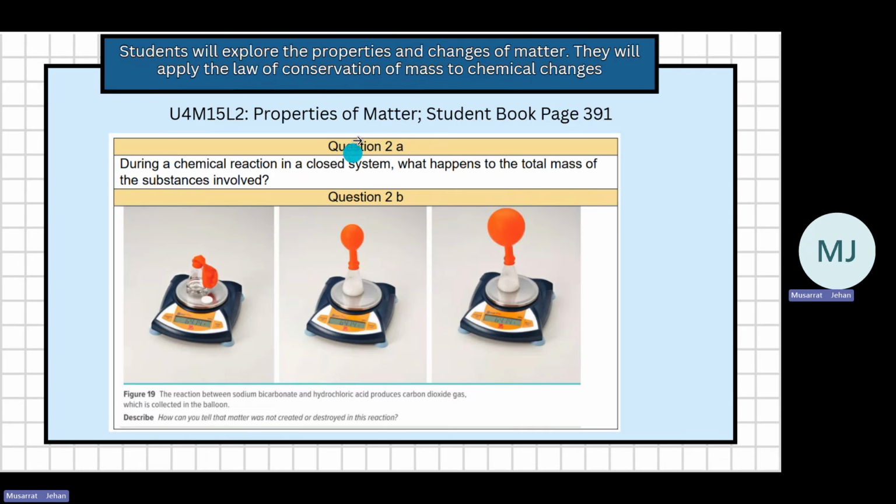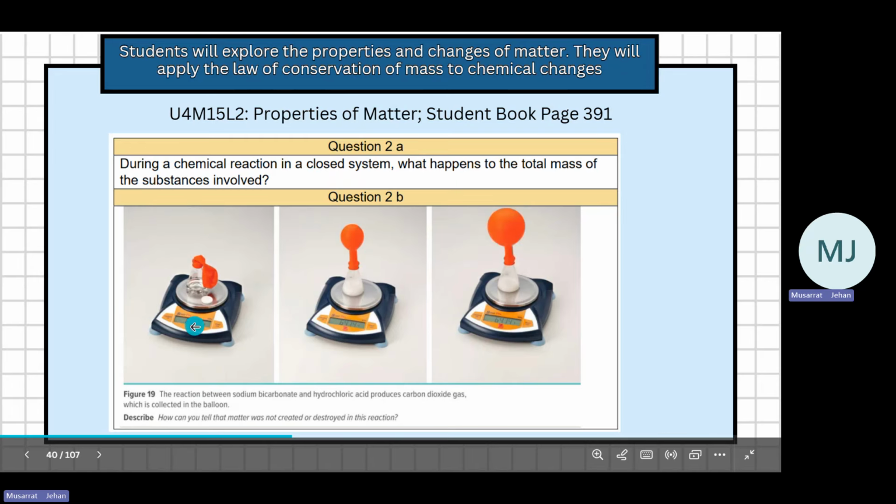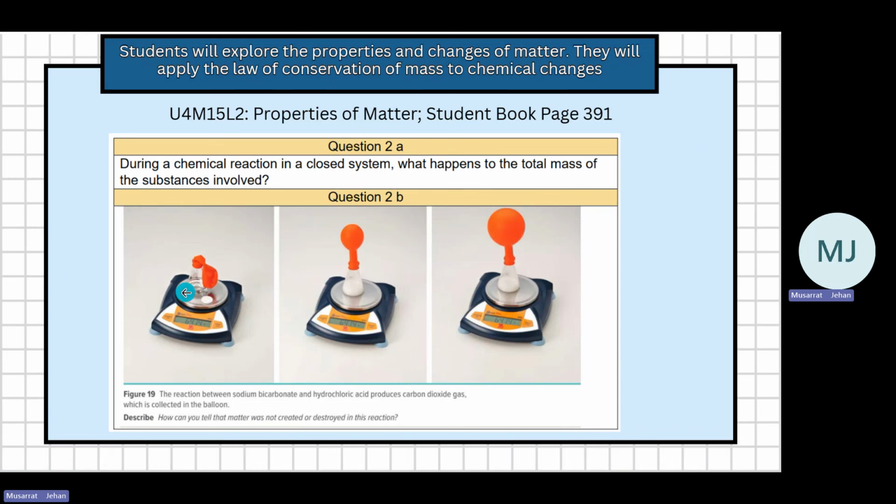Next, again from Properties of Matter, student book 391. What is happening during a chemical reaction in a closed system? A closed system is one where energy is not going out. Nothing is going out of the system. Everything is inside it. Here you see this figure, the reaction between sodium bicarbonate and hydrochloric acid.